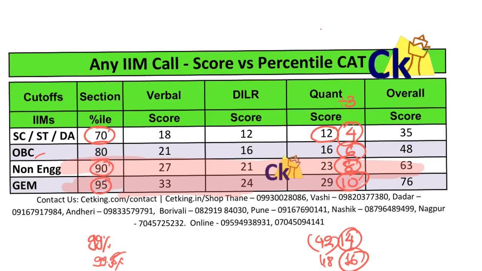See what is going on here: out of 26 questions, you have to do only 8 questions correct, 10 questions correct. That's why I'm keeping the target. This is 11, 8, 10. I'm giving the target as 10, 10, 10. In all the 3 sections, score 10, 10, 10. Overall 30 questions correct. You're definitely going to get the IIM calls.